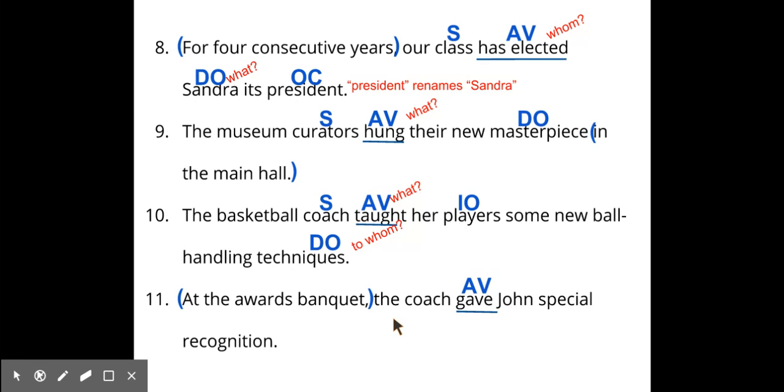Gave. Okay, who gave? The coach. The coach gave what or whom? Is he giving John or is he giving recognition? He's giving recognition. And he's giving recognition to whom? To John. Okay.